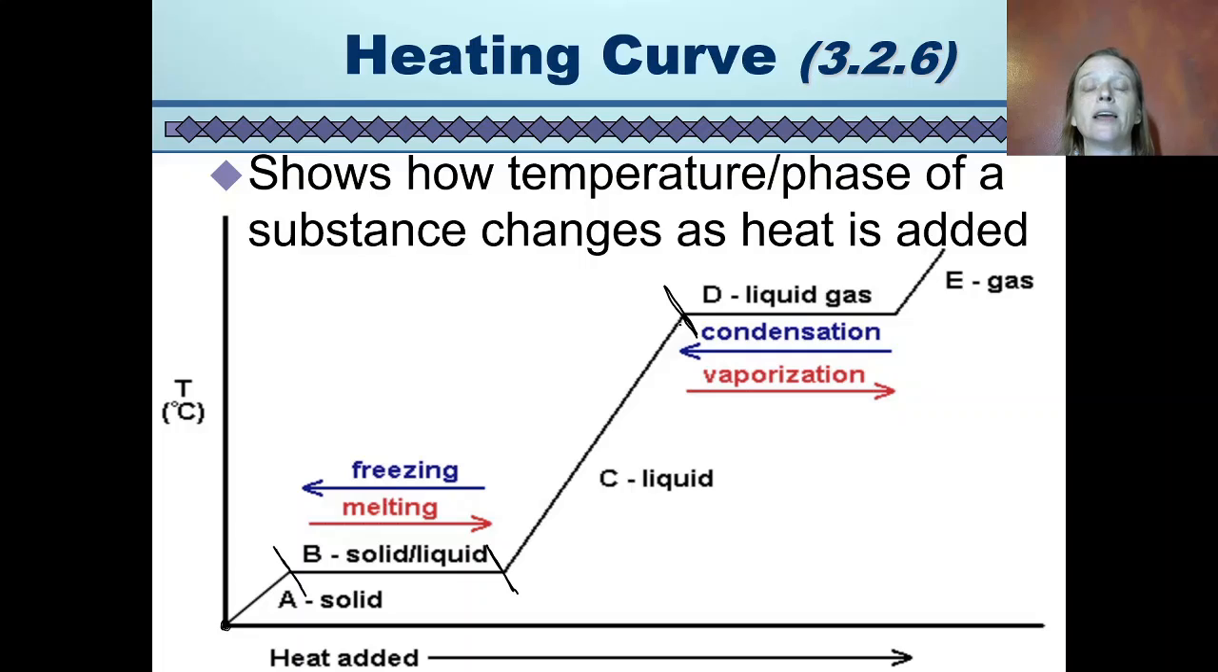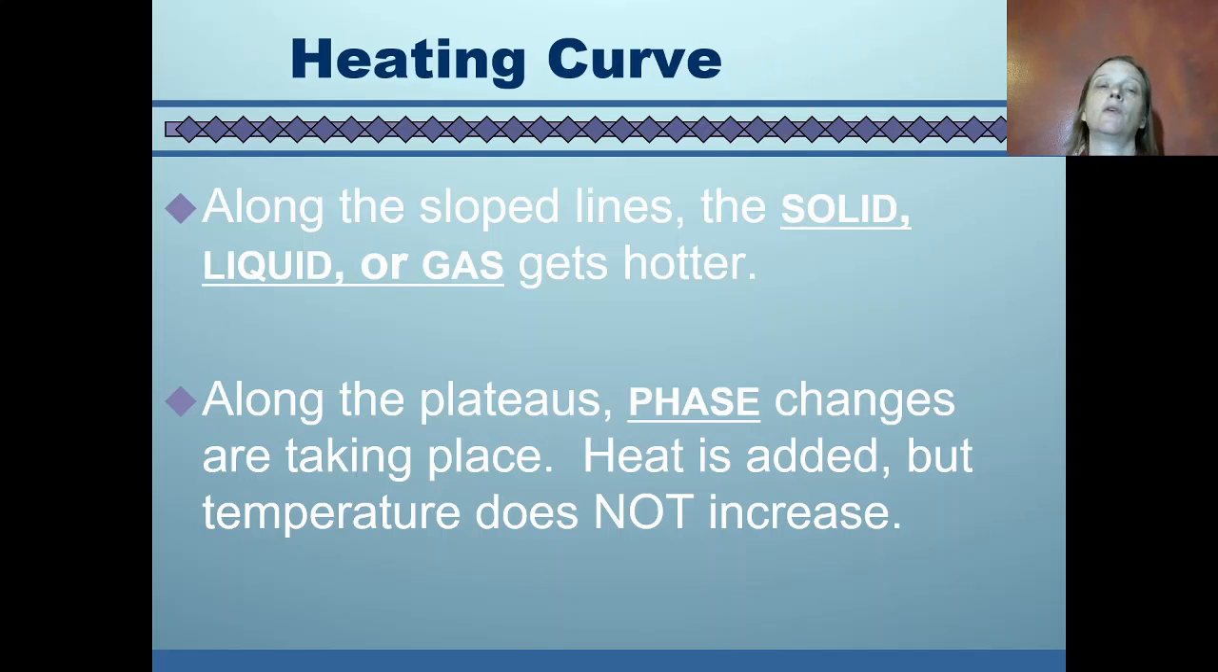Once the water is being vaporized here at the boiling point, throughout that period of time, we're continuing to add heat, but the temperature does not increase. The temperature doesn't start increasing again until all of the liquid water has been converted to gas, and then the temperature increases again. So, along those sloped lines, you either had a solid or a liquid or a gas, and that solid, liquid, or gas was getting hotter. Along the plateaus, along those flat regions, phase changes were taking place. Heat was being added to the system, but the temperature did not increase.